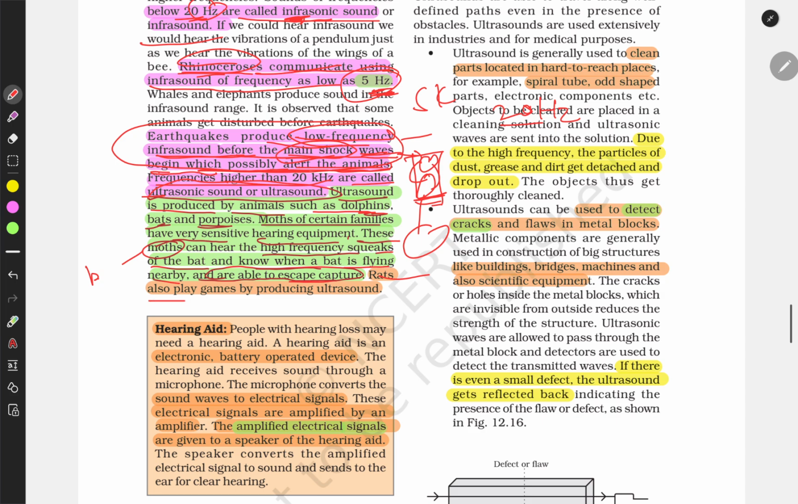Rats also play games by producing ultrasounds. Games means preying. In biology, games means preying on other animals. So rats also prey on other animals by producing ultrasonic sounds. So here is an example of the butterfly. A butterfly also hears ultrasonic, high frequency sounds, and when the bat is flying, the bat also produces ultrasonic sound. When the bat is flying nearby, the butterfly can sense it, so that it can escape.